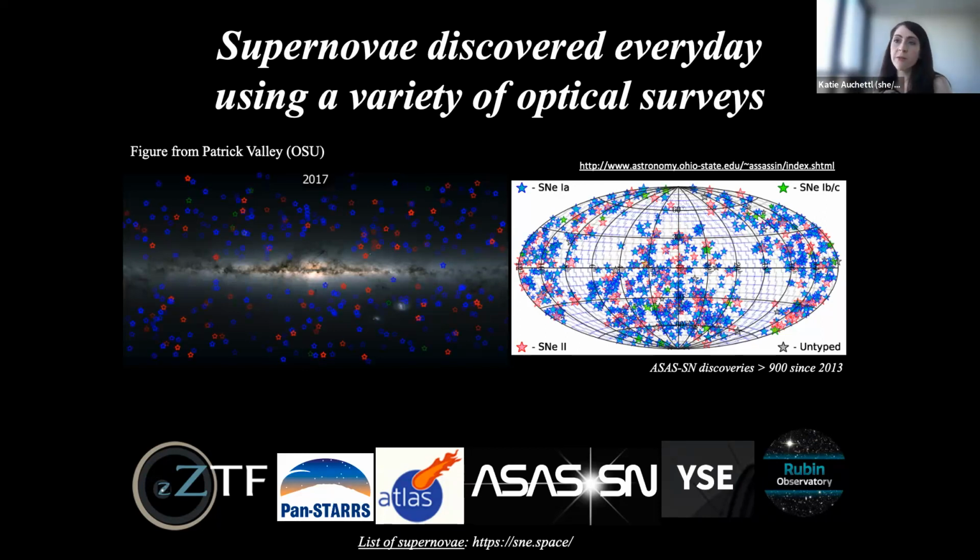With both current and future optical surveys, we expect this number to only increase as we enter the next era of data-intensive time domain astronomy with LSST, which will lead to a wide variety of interesting discoveries that will further our understanding of these and even other fascinating objects.